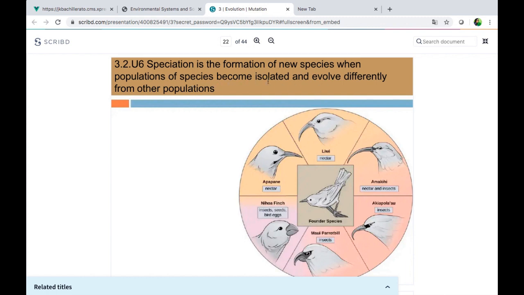What is isolated? That they are separated, or they are in another part and they are separated by different things, okay? I'm going to explain that in the following slides. And what happened after that isolation? They evolve, so they change and form other populations.